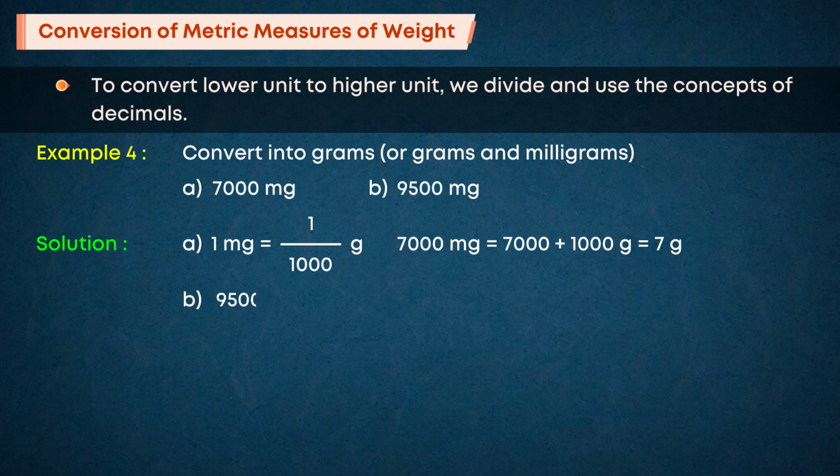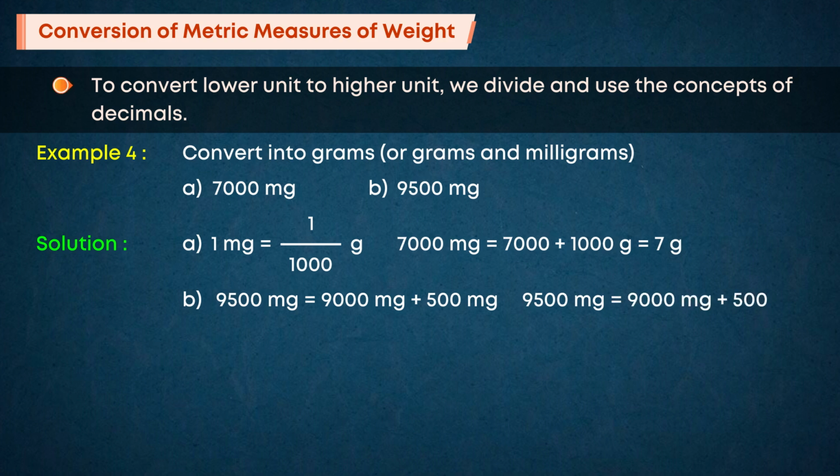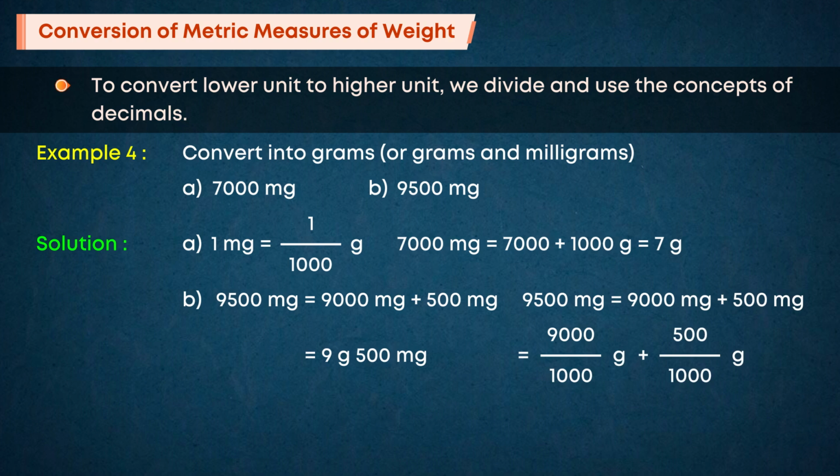B. 9,500 milligrams is equal to 9,000 milligrams plus 500 milligrams, which is equal to 9,000 by 1000 g plus 500 by 1000 g, which is equal to 9 g plus 0.500 g, which is equal to 9.500 g, which is equal to 9.5 g.